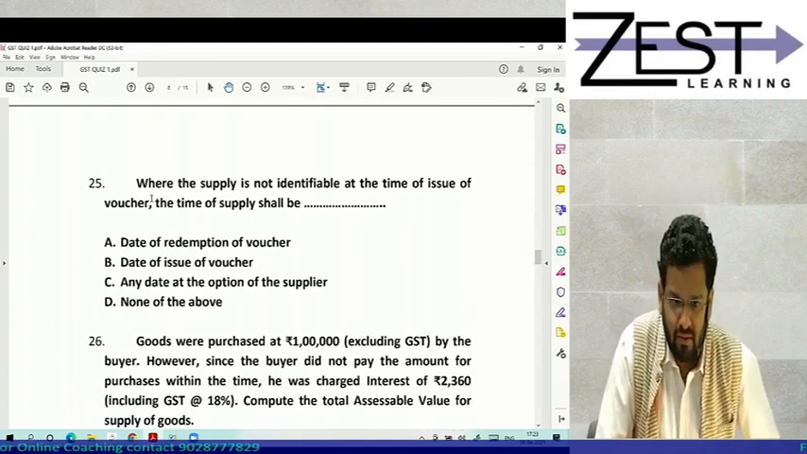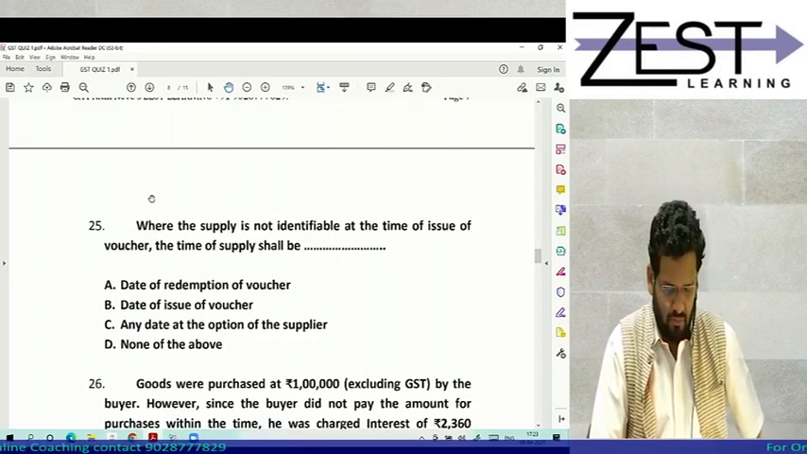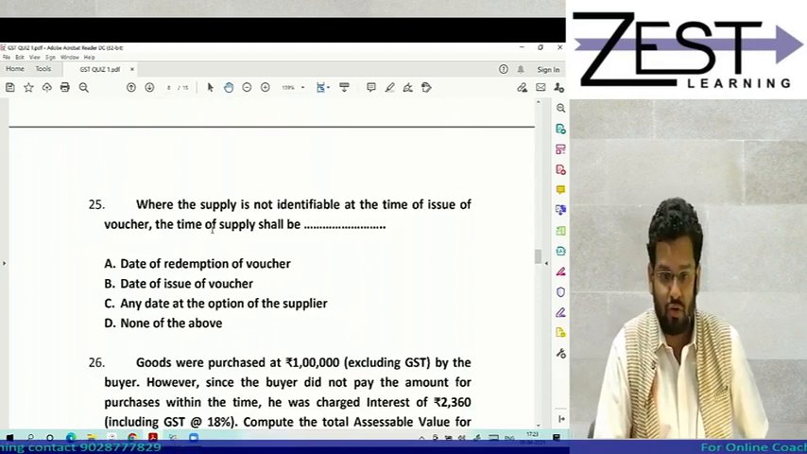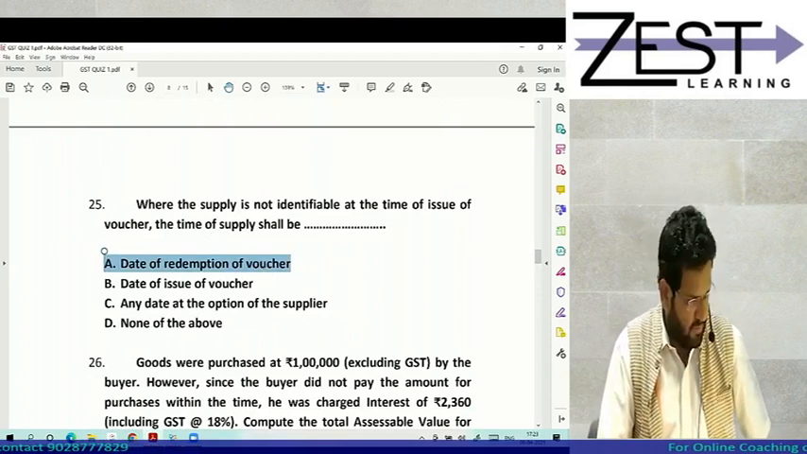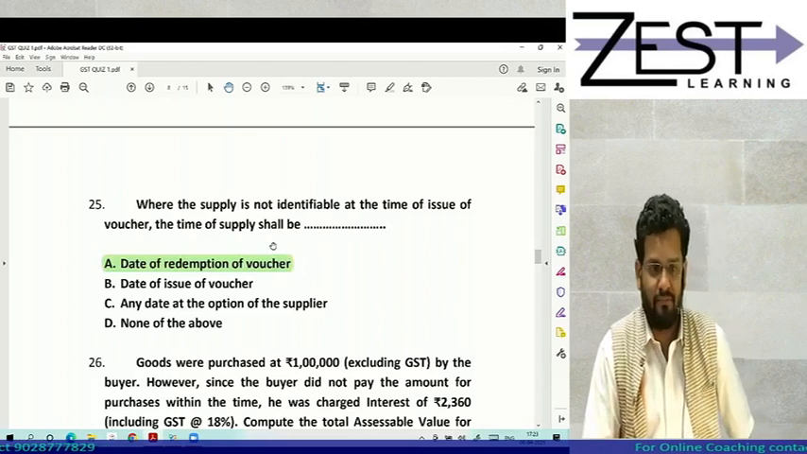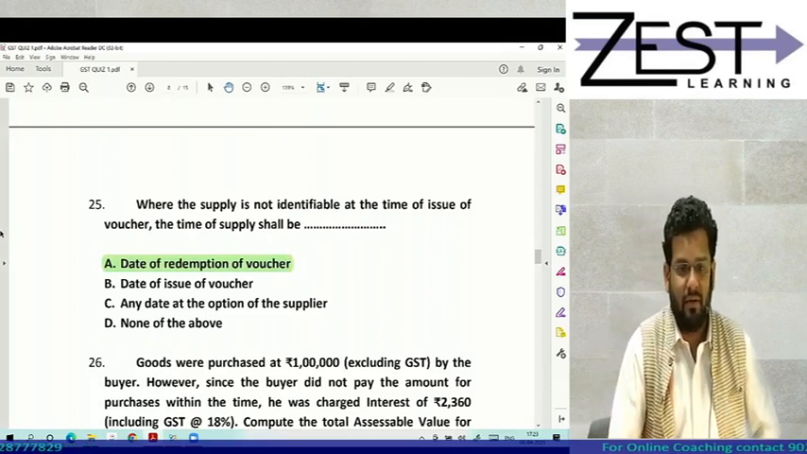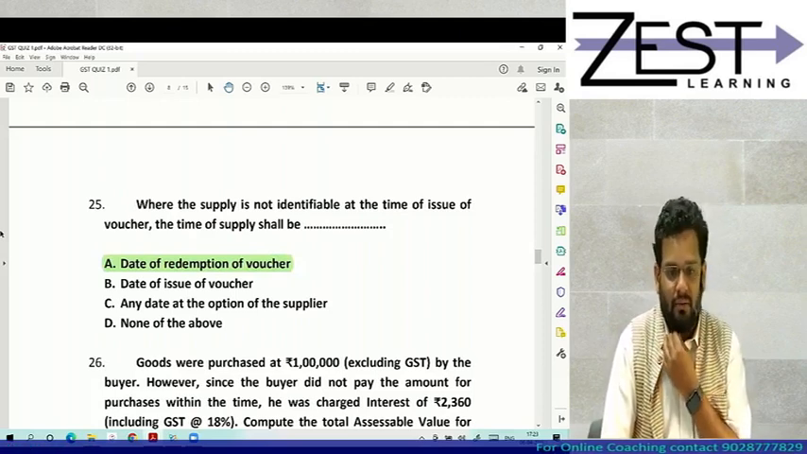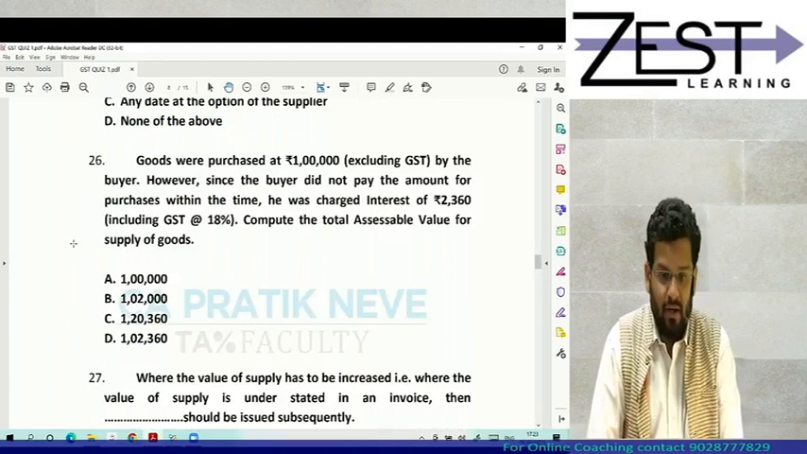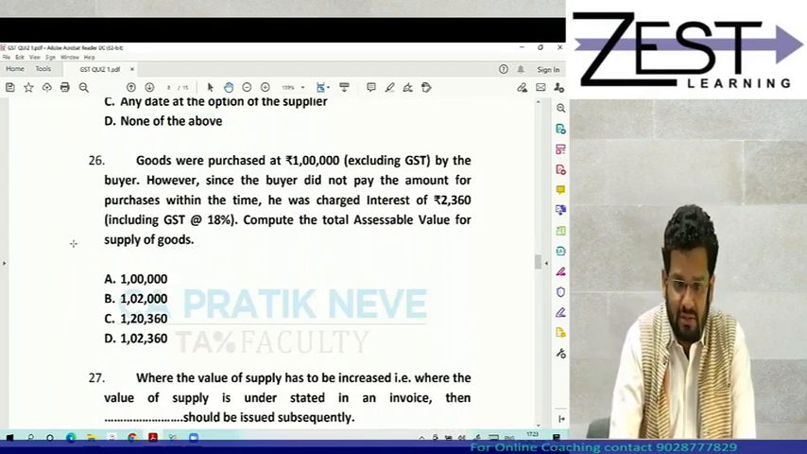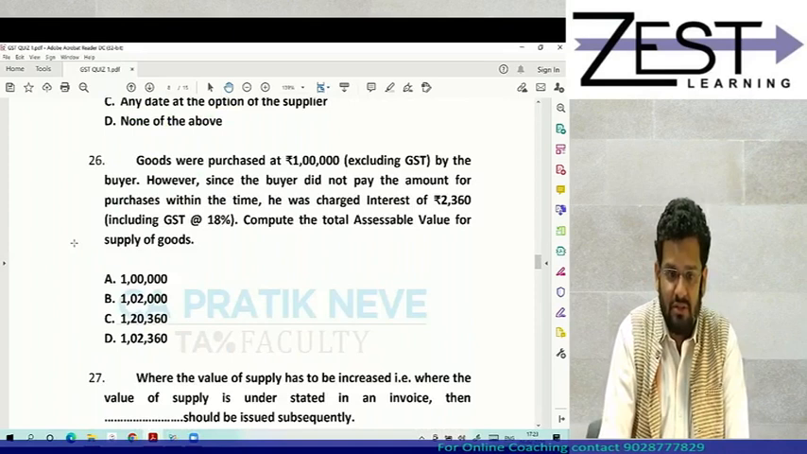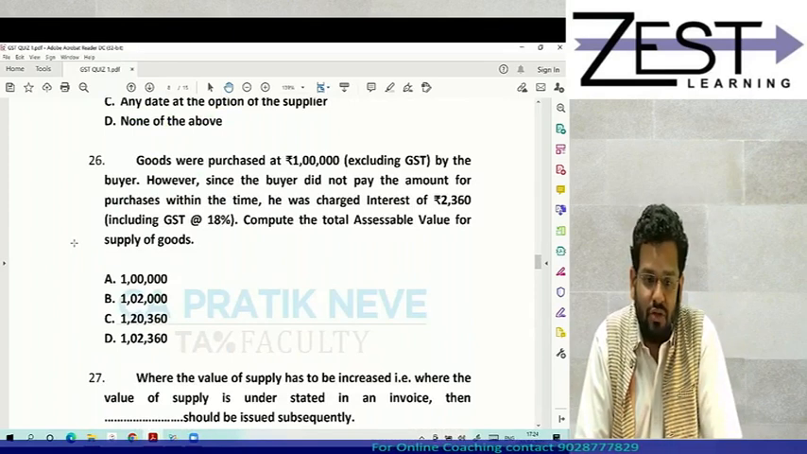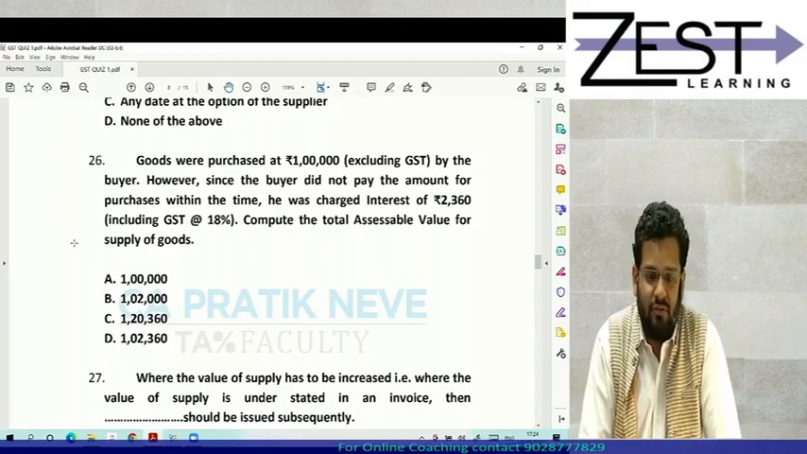Correct, Priyanka, that laundry services example was given for supply identifiable. Okay, where supply is not identifiable at the time of issue of voucher, then the time of supply is the date of redemption of voucher. What example was given to you? Shopper Stop. Supply is not identifiable. Okay. Which subsection, by the way, for vouchers? Subsection 4 of section 12 in case of goods, section 13 in case of services.